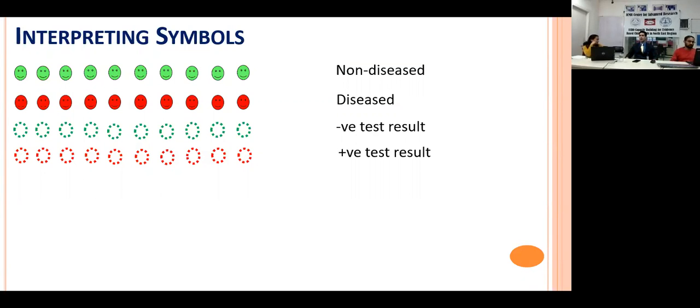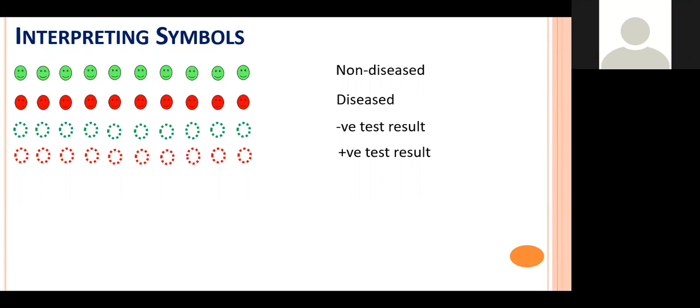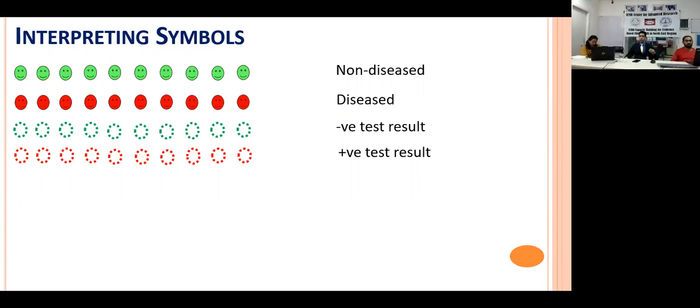Now, this is non-disease and disease in a hypothetical situation. But we are running tests on these people. That running of the lab test we are denoting with these scattered dots. The green dot tells me the results are negative. Everybody wants to have negative results, right? That is why we denoted them here with the green dots. Similarly, when we talk about a positive test result, because it is for disease positive, red dot marks are given here. So these are for the test and those are for the population.